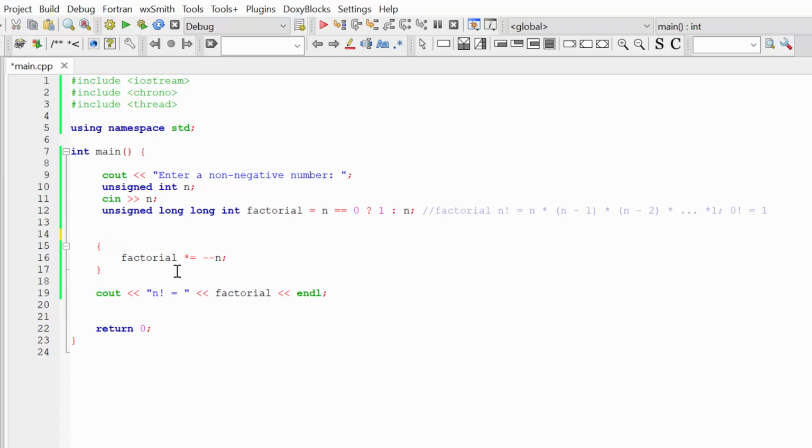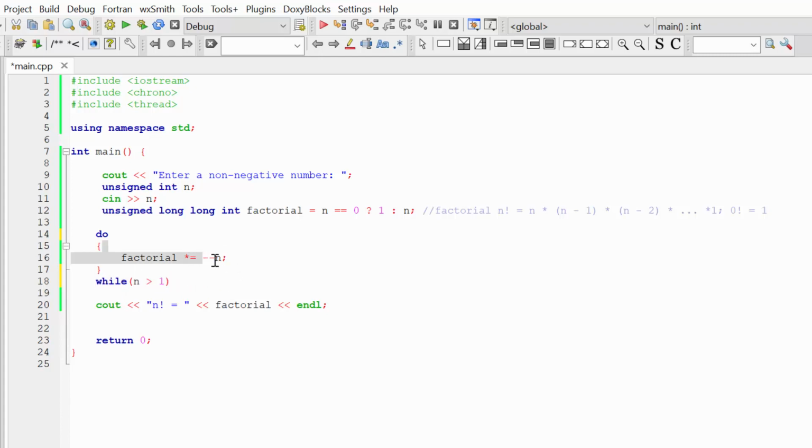To use the do while loop, first we write the keyword do. After do, we write the code we are going to repeat in the curly brackets. And after this code, we write while and our condition. What's going on in this program now? Now we execute our code in the curly brackets, and then we check our condition. And if the condition is true, we once again execute this code, and then once again we check if the condition is true. If it's true, we execute this code.